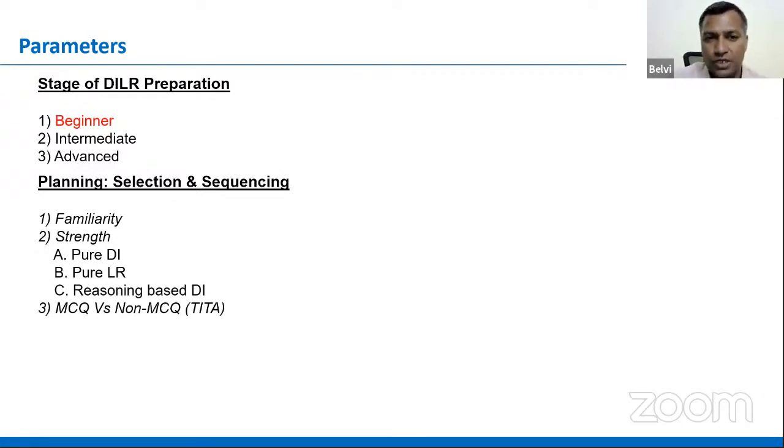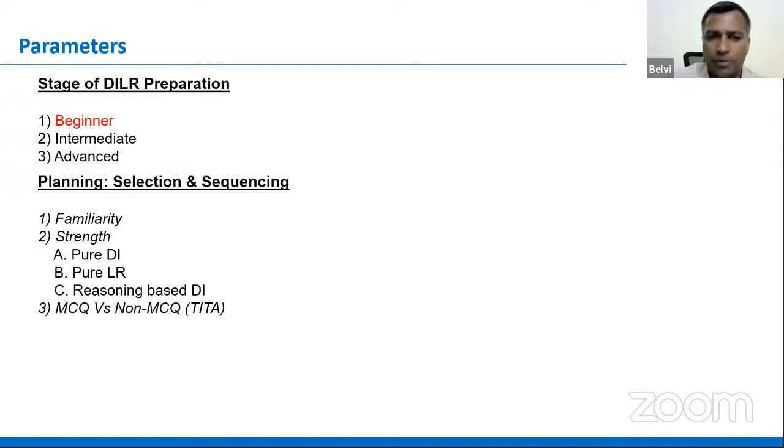MCQs, that is multiple choice questions, and non-MCQs. Generally, multiple choice questions give the reassurance of what answer you got, right? If it's a non-MCQ, there is no reassurance on the answer because there is a box, that's a TITA, right? So you type in the answer. You've got to type a number by using the screen keyboard, right? So therefore, it might be a little challenging because there is no reassurance. You're investing your time, but there is no reassurance that the answer is right.